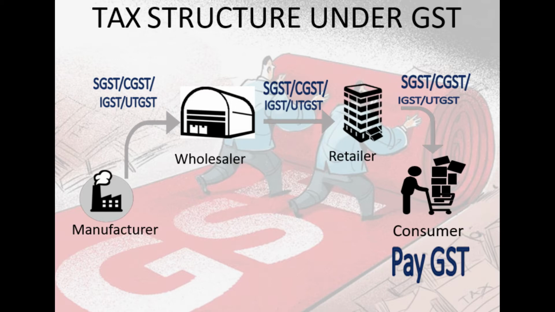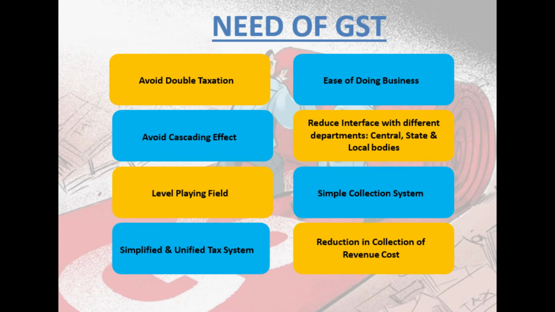Okay, now we move on to the next slide, that is need of GST. What is the need of GST? Avoid double taxation, correct? Then avoid cascading effect. Friends, avoid double taxation means same goods should not be susceptible to tax twice, because in pre-GST regime there used to be double taxation, based on taxable event. On goods, excise duty was applicable immediately upon manufacture, and when the same goods are sold again inside the state, state VAT was applicable. So double taxation of goods.